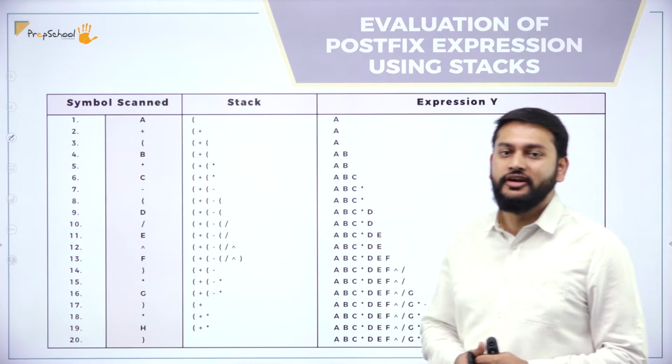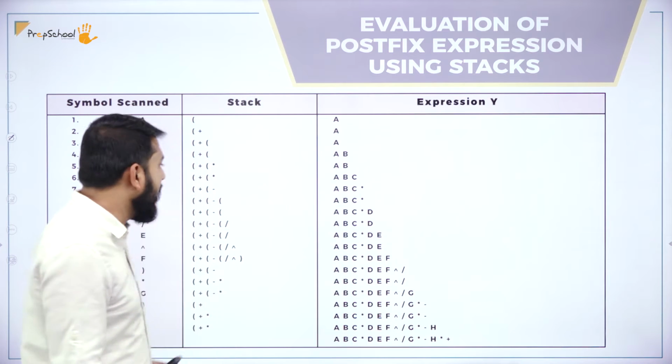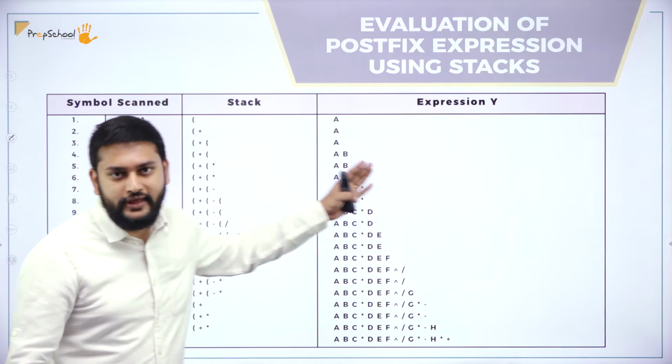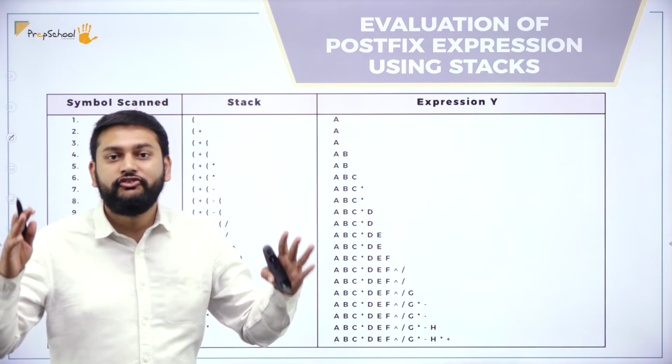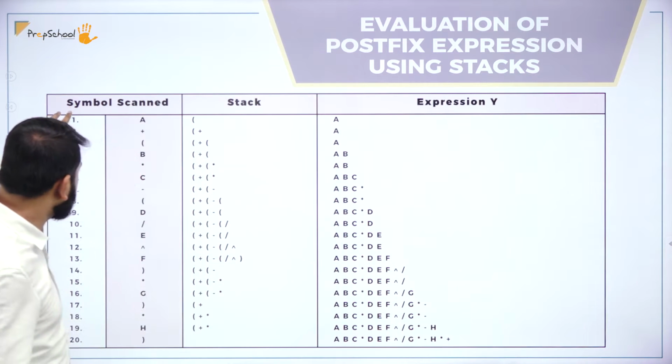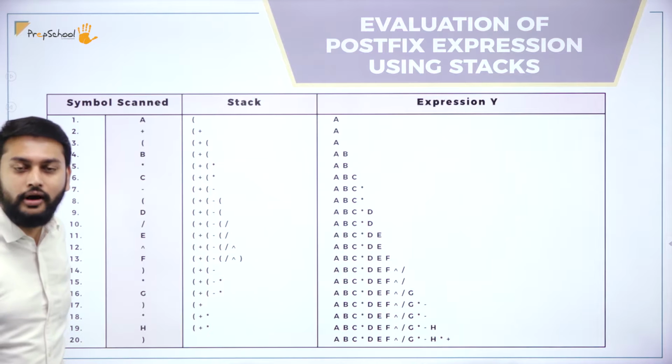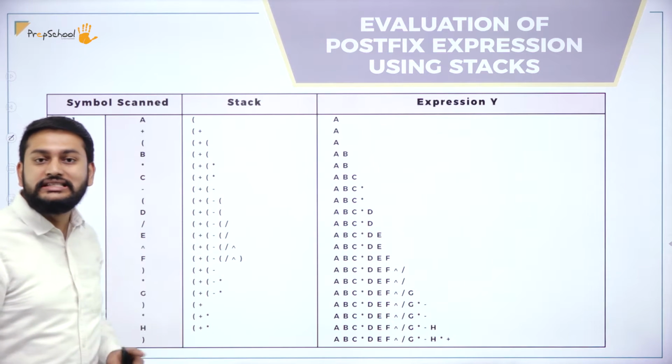What is it that I have? Guys, in this table, I have 4 columns. Please observe that. First of all, I have 4 columns. What do I have in the first column? The first column is the serial number.